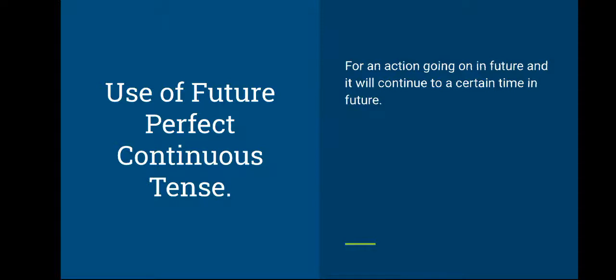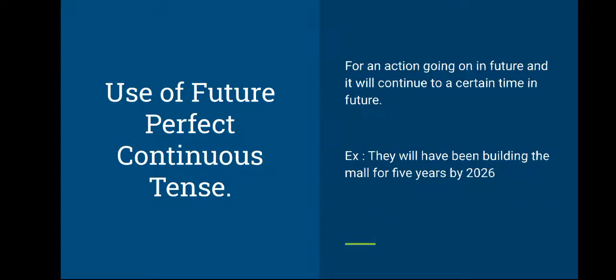Okay, so let us have a look at this example. They will have been building the mall for 5 years by 2026. So the construction of the mall will have started in the future and will have continued for some time in the future and still be in progress till 2026. Okay, so the action goes on before a specific time or before another action takes place.